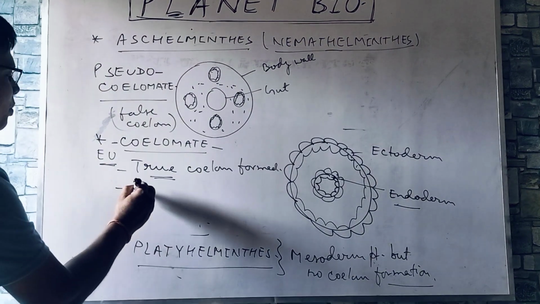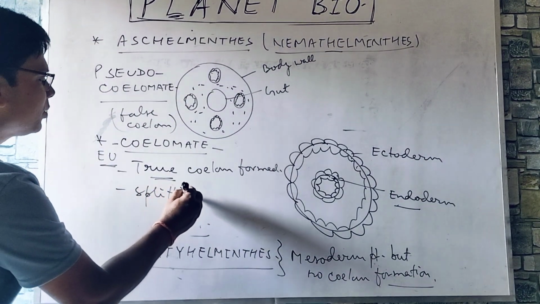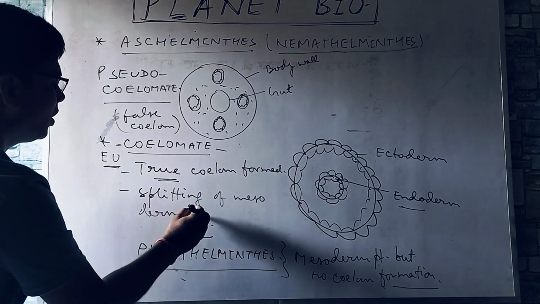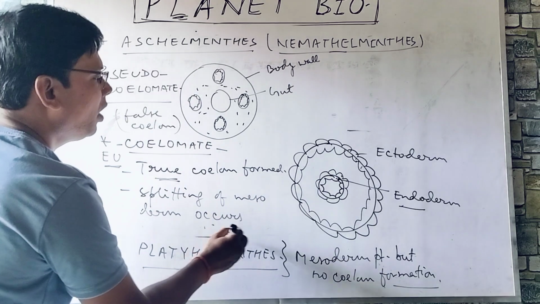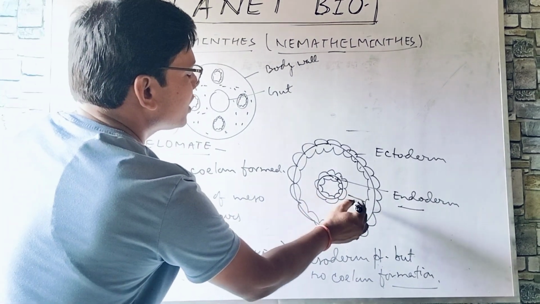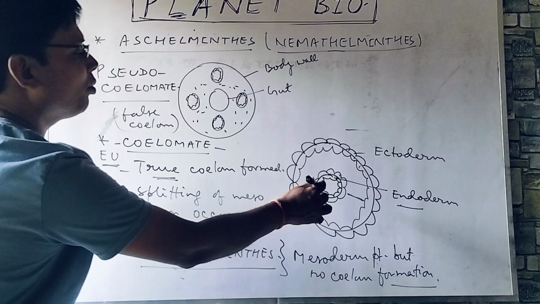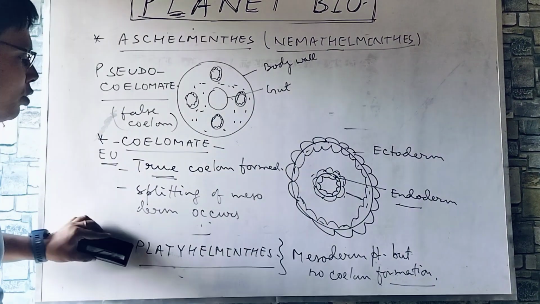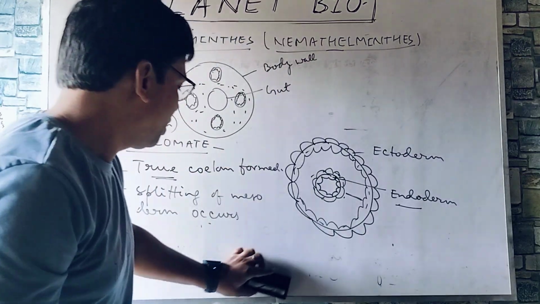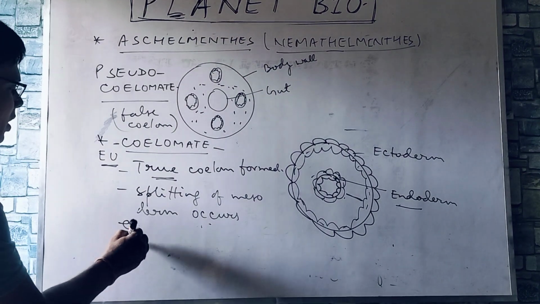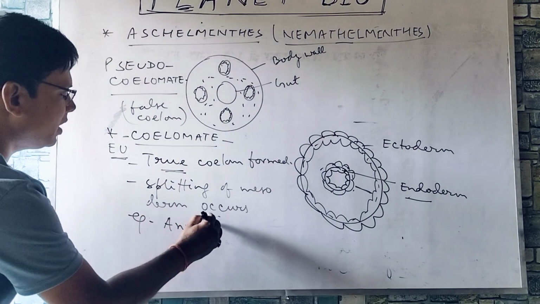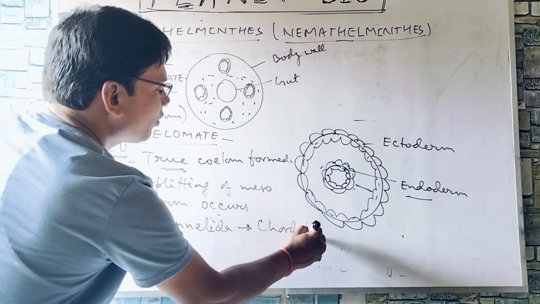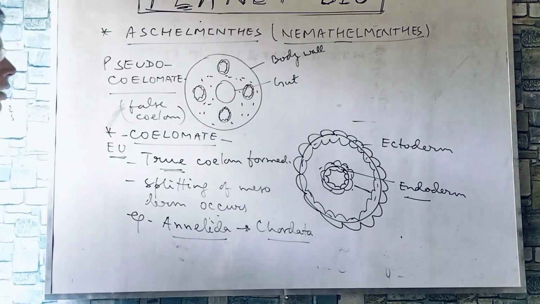So splitting of mesoderm occurs, and this area, that is the coelom, is lined with mesoderm on both the sides, this side also and this side also. So it is true coelom. And the examples you can see, from phylum Annelida to Chordata.